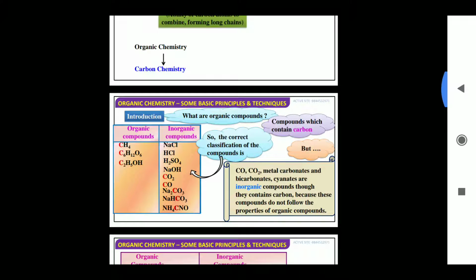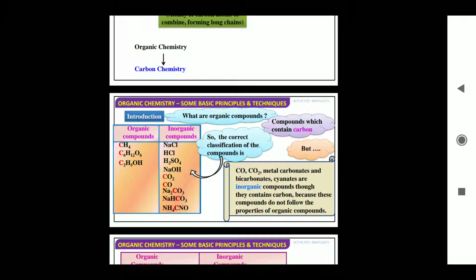Now moving on to the next one, organic chemistry, some basic principles and techniques. Let me introduce what organic compounds are. Organic compounds, as I told you, are like methane CH4, C6H12O6 which is glucose, C2H5OH which is ethanol. Ethanol is an alcohol because the OH group is present. Now talking about inorganic compounds, what are they? Like sodium chloride, HCl, sulfuric acid, sodium hydroxide, carbon dioxide, carbon monoxide.